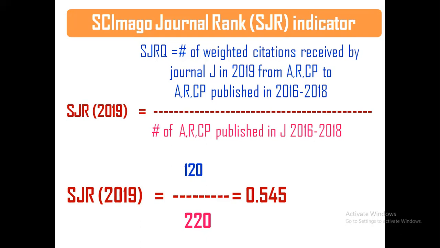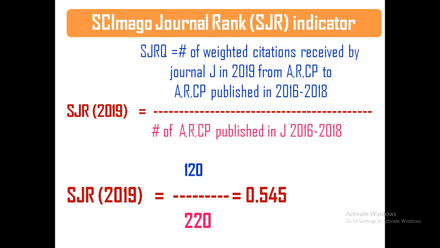If it is the case of the 2019 value, they take the previous 3 years: 2016, 2017, 2018. As I told you, there are 2-year impact factor, 3-year impact factor and 5-year impact factor, but in impact factor only articles are taken, in Web of Science. Here they take the citations relevant to articles, reviews and conference papers, and the same number of articles, reviews and conference papers published in that journal for the previous 3 years.